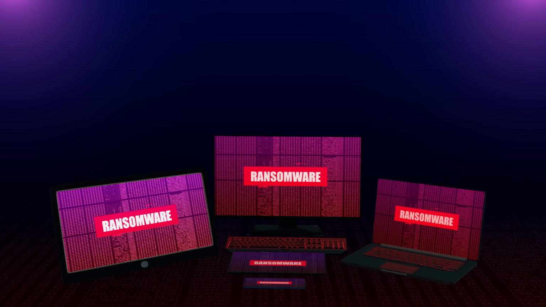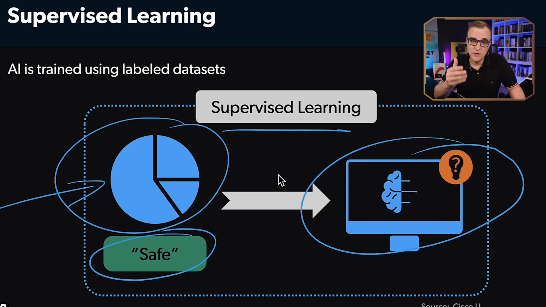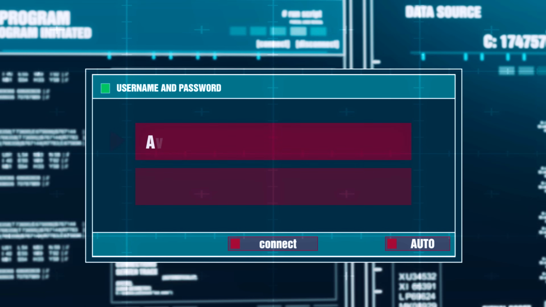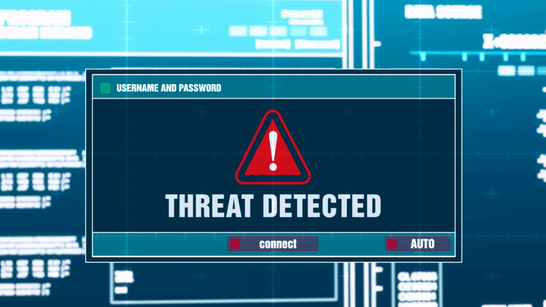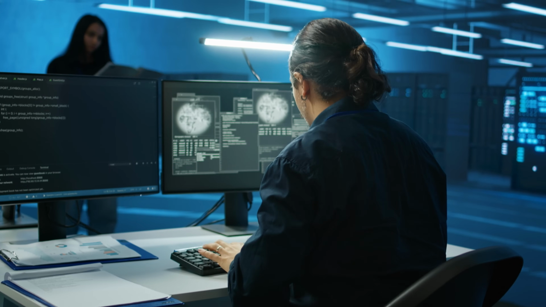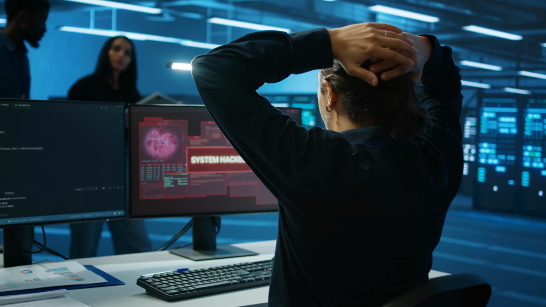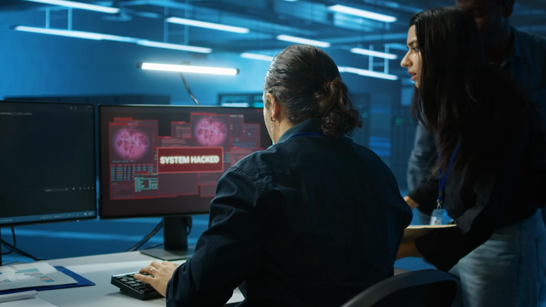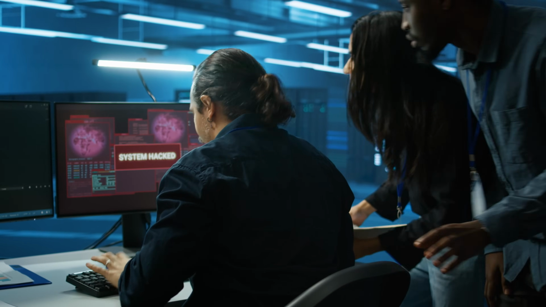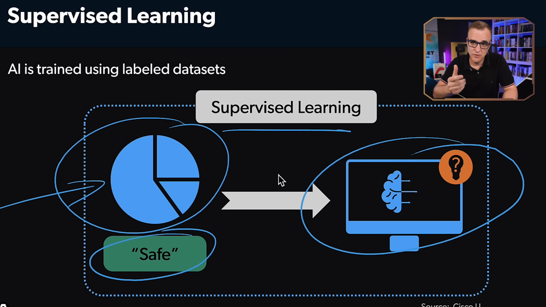So again, with supervised learning, this is a method where the AI is trained using labeled data sets. We can use supervised machine learning to characterize network traffic or predict security threats by telling the machine what is safe or malicious traffic. The AI systems can learn from the labeled data and can identify patterns and relationships between the different types of network activities. This process involves feeding the algorithm both the data needed to analyze, so the inputs and the expected outputs to teach it what to look for.